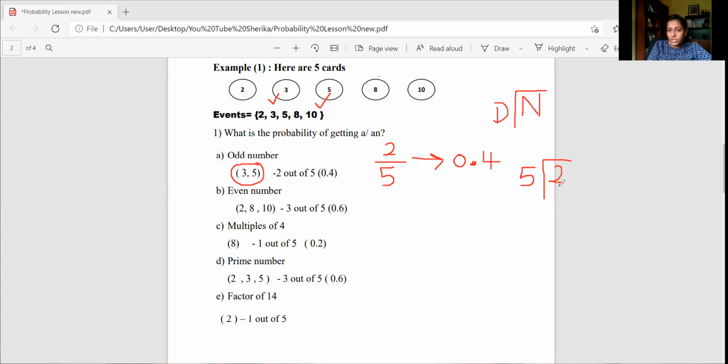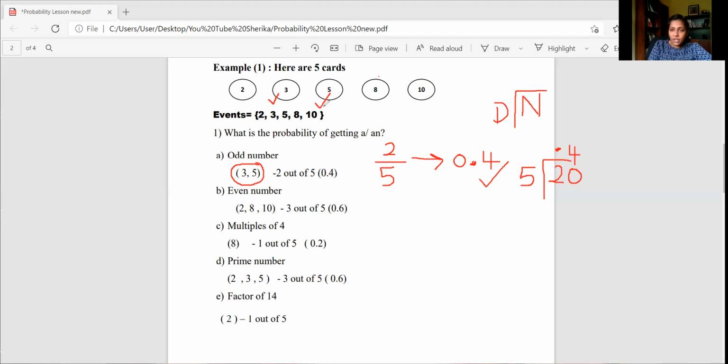Now we know inside 2, we don't have any 5s. So you have to put the decimal point, and then you take 1, 0. Inside 20, 5, 10, 15, 20, there are 4 5s. So therefore, my answer is 0.4. So that is how we find the 2 out of 5 fraction. This is how we convert 2 out of 5 to the decimal form. Right, let's move to the second one.